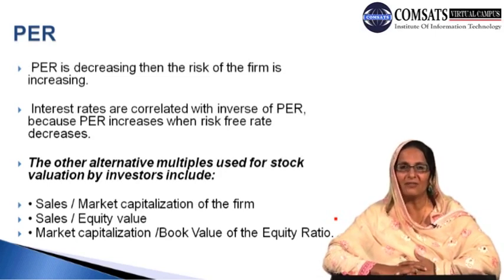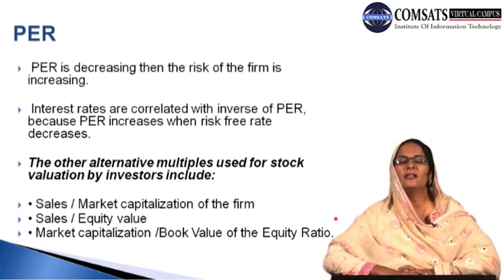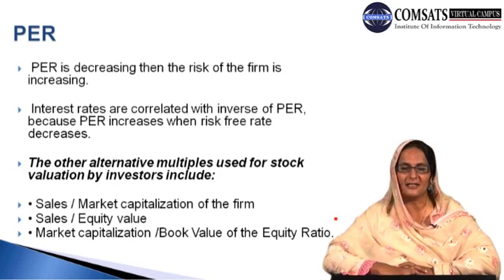Conversely, if PER is likely to decrease, then risk is likely to increase. That is, an increase in the PER is likely to decrease the risk, and a decrease in PER indicates that risk is likely to increase. Interest rates are correlated with the inverse of PER, because PER increases when risk-free rates decrease.